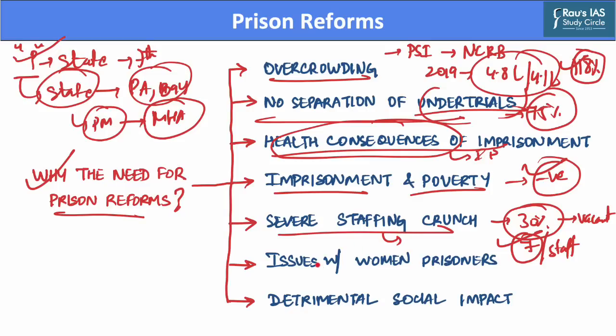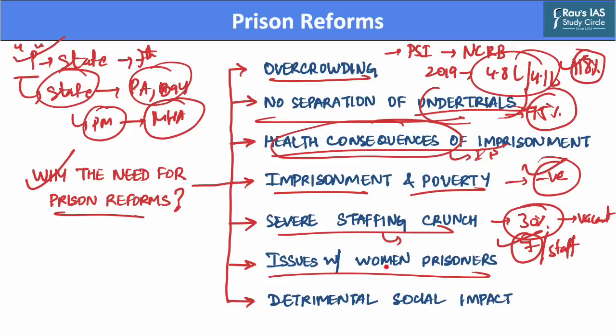Also, there are issues related to women prisoners in the country, as there is a lack of female staff in Indian prisons, which is further compounded by an inadequate number of toilets, bathrooms, and other basic preconditions of sanitation and hygiene. Also, physical and sexual violence are a common scenario in Indian prisons.